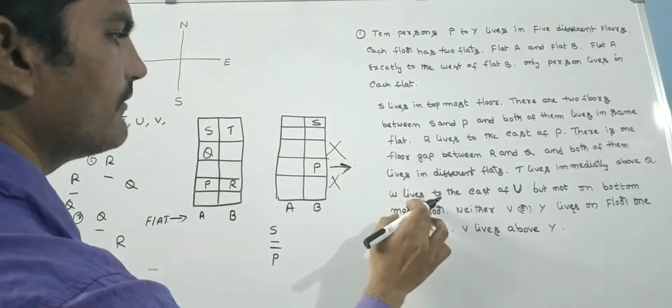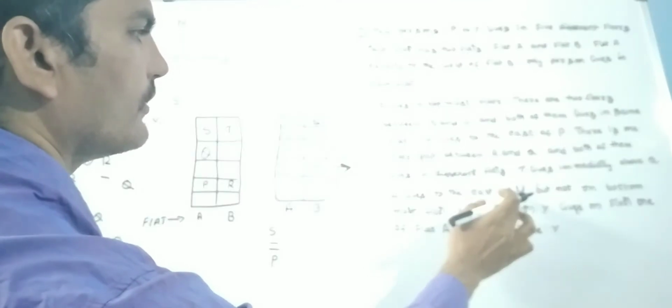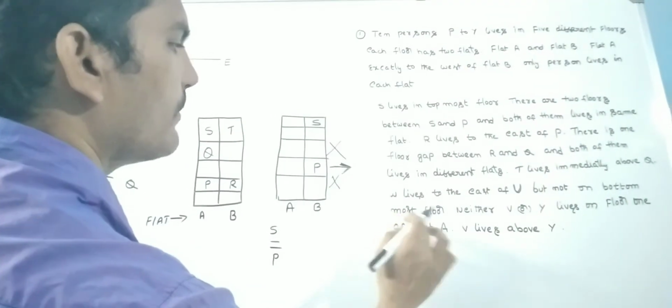Next one, W lives to the east of U but not on the bottommost floor.